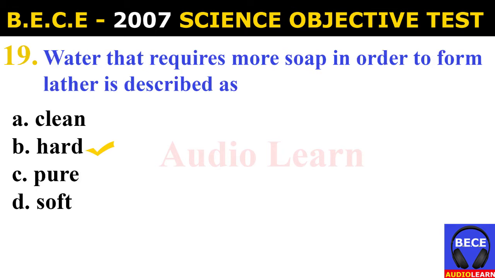Number 19. Water that requires more soap in order to form lather is described as A. Clean. B. Hard. C. Pure. D. Soft. And the answer is B. Hard. Water that requires more soap in order to form lather is described as hard.